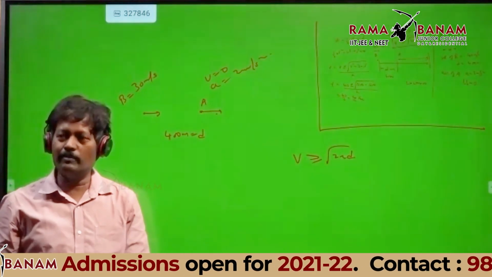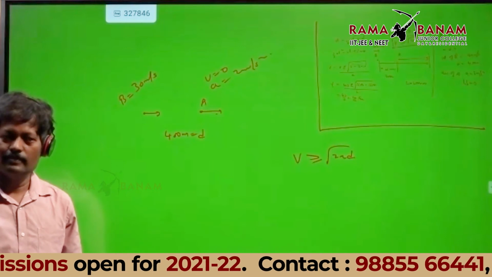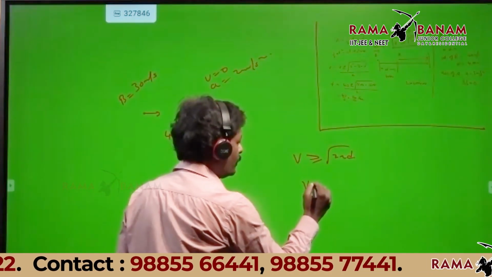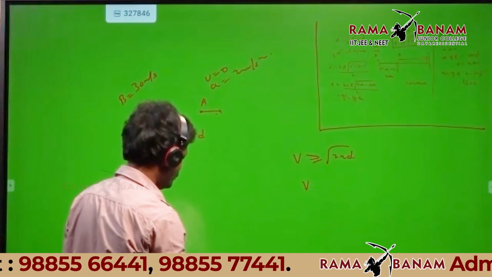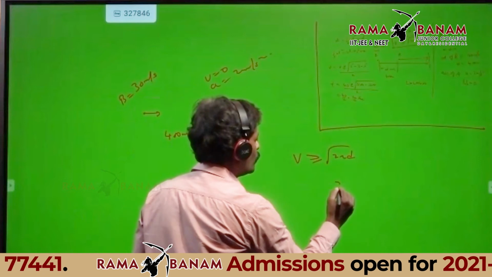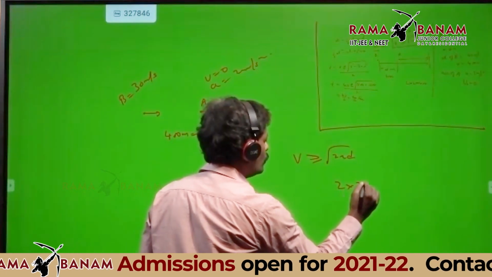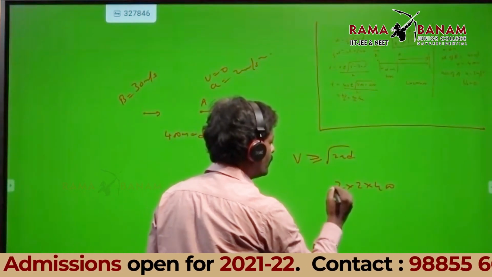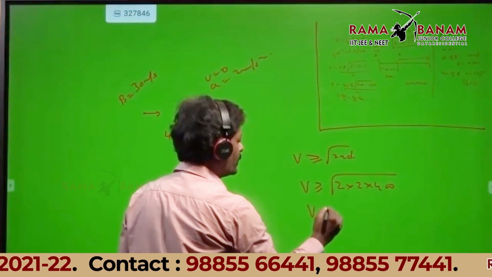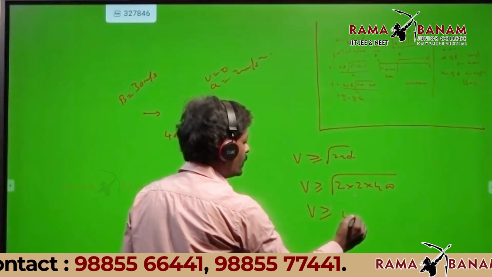Why do the problem? First let me check 2AD. 2 A is 2, D is 400. So v should be greater than or equal to root of 2AD, that is 40.